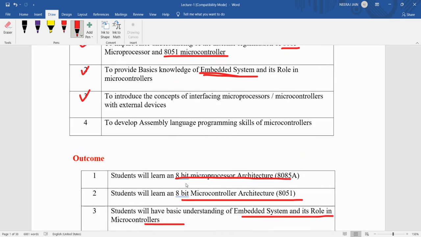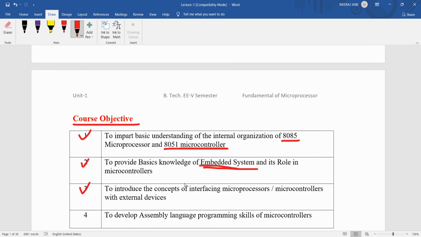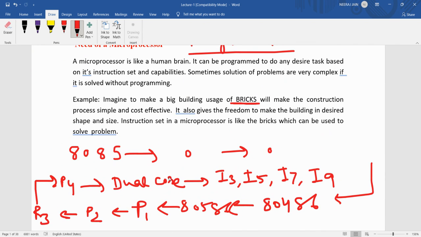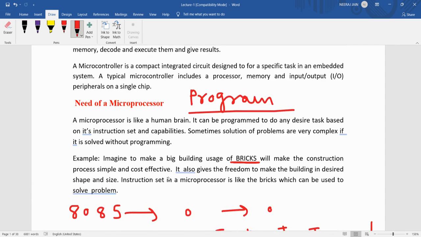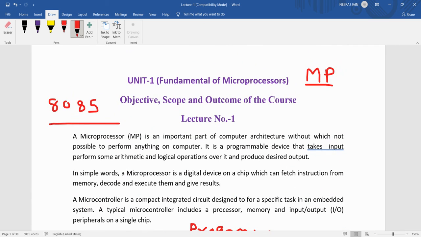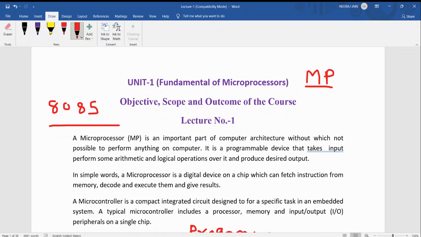So it is a very interesting and very important subject, because in the present scenario we are controlling all things, all devices, with the help of the computer, and the computer has an important part, that is the microprocessor. So we will study the microprocessor throughout the chapter: architecture, programming, the microcontroller idea, and some projects that can be developed with the microprocessor and microcontroller.